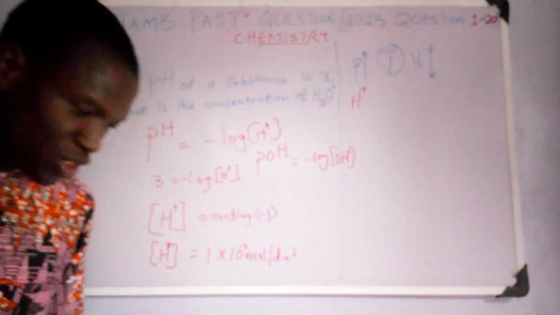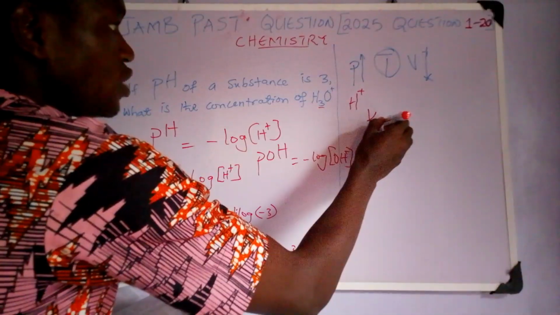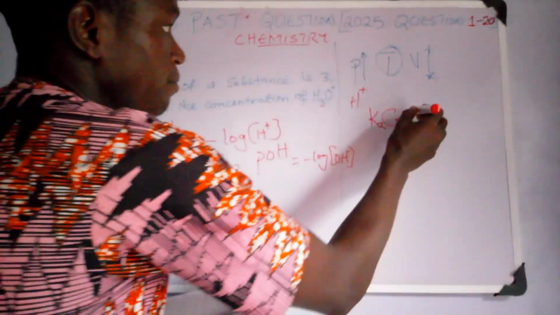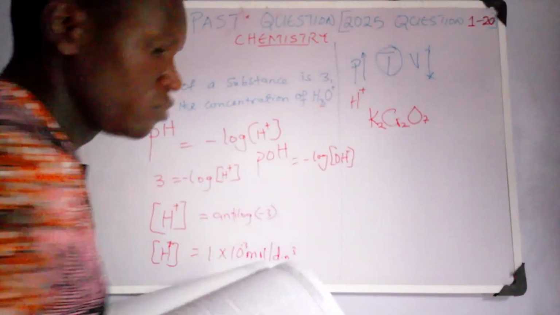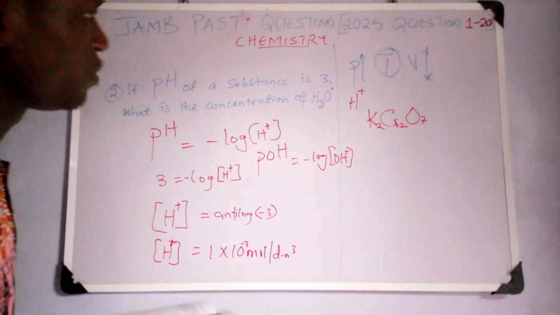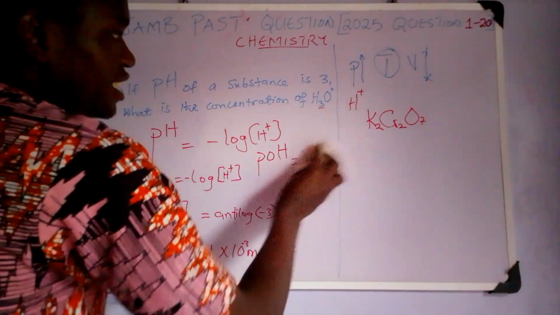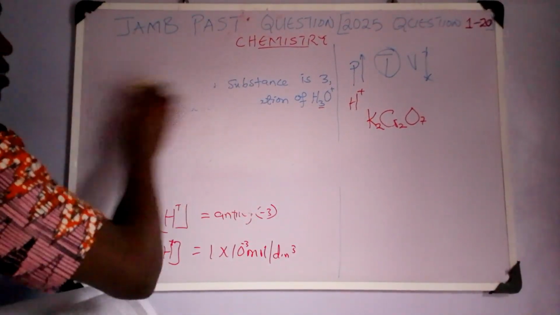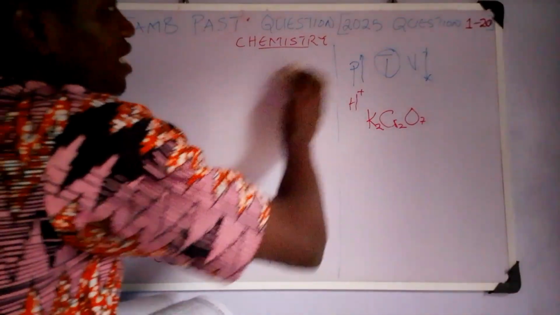So the next question, question 3, says what color change occurs when potassium dichromate, K2Cr2O7, reacts with a reducing agent? The normal color of this chemical is orange. So when it reacts with a reducing agent, the color changes. So JAMB is now asking you, do you know this reaction?